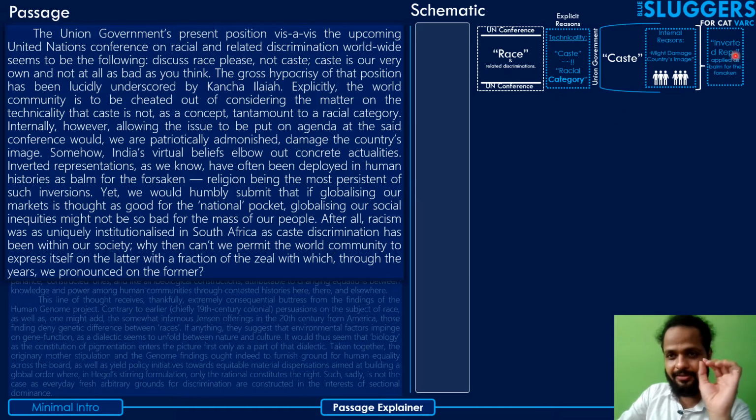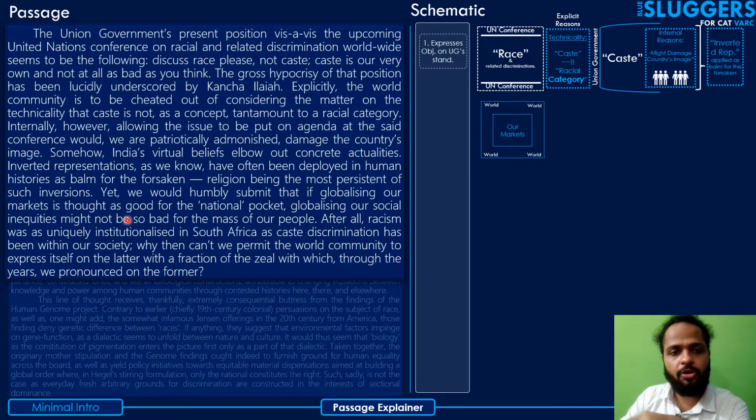So I hope you understood that this was a slightly complex part. Coming to the next part, he goes on to say that religion is the most persistent of such inversions, and usually religion happens to be the subject of such inversions. He just made that point, and then he goes on. Yet we would humbly submit that if globalizing our markets is thought of as good for the national pocket, globalizing our social inequities might not be so bad for the masses of our people.